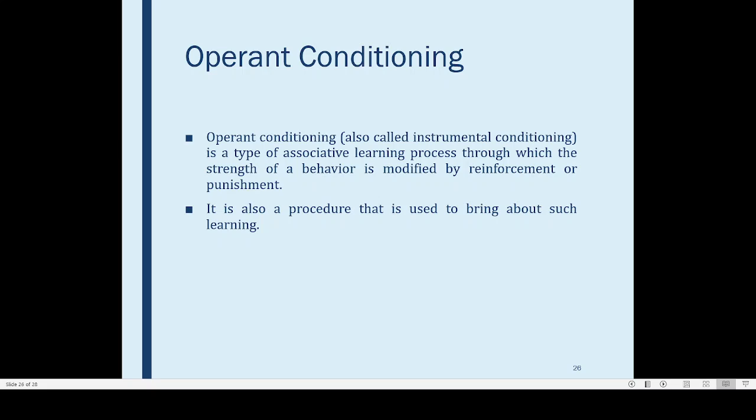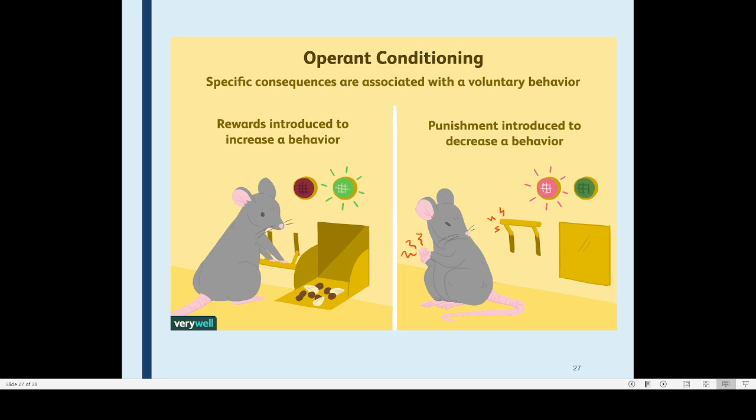So here you can see that for the repetition of a learning process, either there should be some reward or there should be some punishment. Both ways work, but rewards are always better because it keeps the person in a very good psychological situation. Punishment is always very painful, very hurting, so that the person may be in stress even after the punishment session has been over. So this is what is happening in operant conditioning.